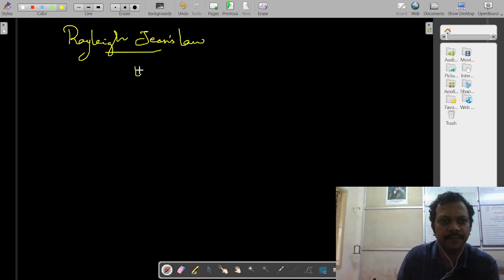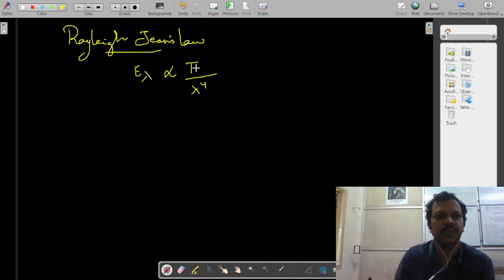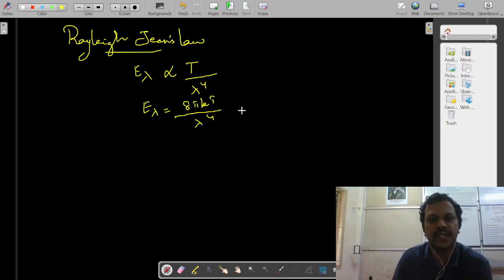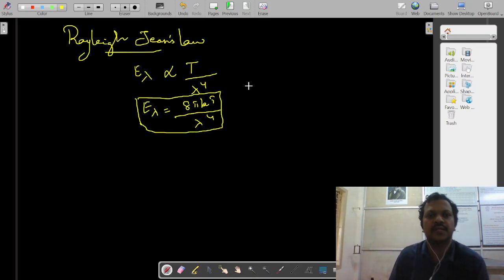So E lambda is directly proportional to the temperature and inversely proportional to the fourth power of lambda. The proportionality can be removed: E lambda is equal to 8 pi k T by lambda power 4. Here 8 pi k is the proportionality constant.